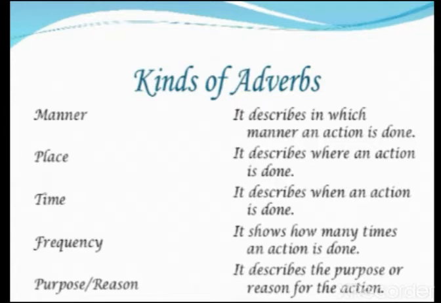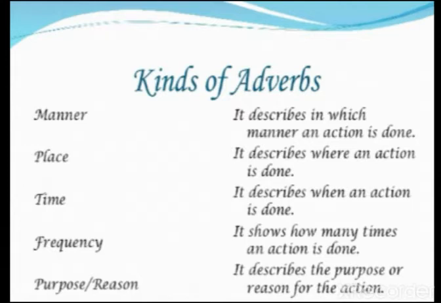First kind of adverb is manner. It describes in which manner an action is done. First, let me tell you a short definition of each. Second kind of adverb is place.